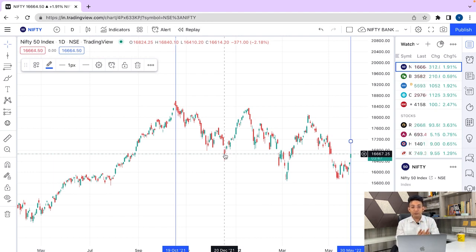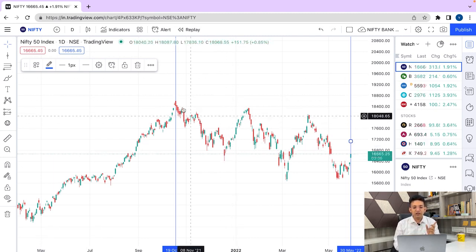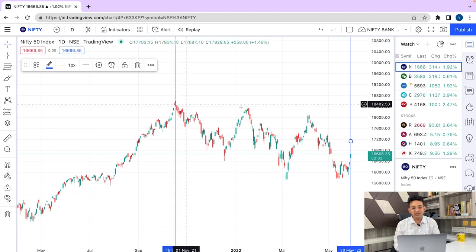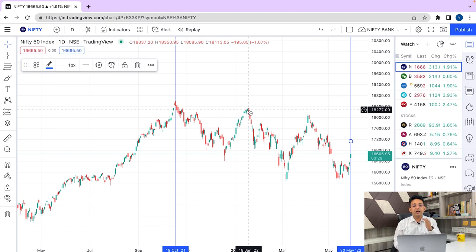Now it took a support. We have to identify this region, because Nifty took a support from here and then again started moving up. While moving up, it did not cross the earlier high. So what was the earlier high? 18,604, but Nifty stopped at 18,350, almost 300 points lower than the first high. So this was the first indication that we are entering a downward zone. Why? Because Nifty made a lower high. Nifty not crossing the first high is the first indication that we are entering a zone of a sell on rise market. So at 18,355, Nifty made a second lower high.